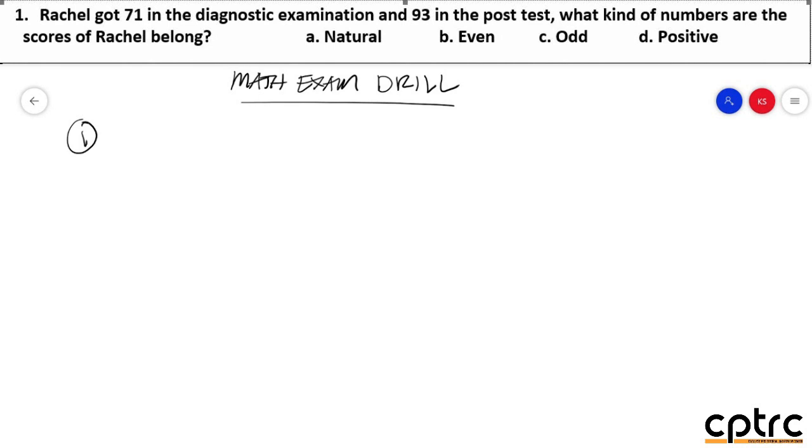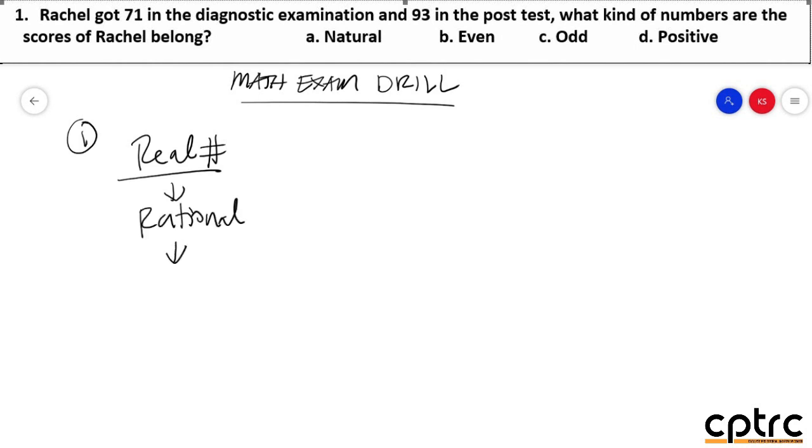The problem is we need to choose only one in the board exam. So here you are going to choose the most specific one that will become the best answer. When we talk about the most specific, it is the smallest subset of all the numbers we have here. So, in our real number system, the biggest set would be real numbers. Then, under that is rational numbers.